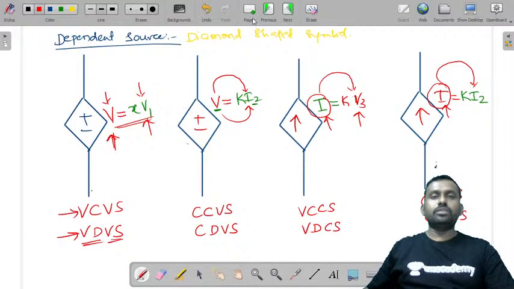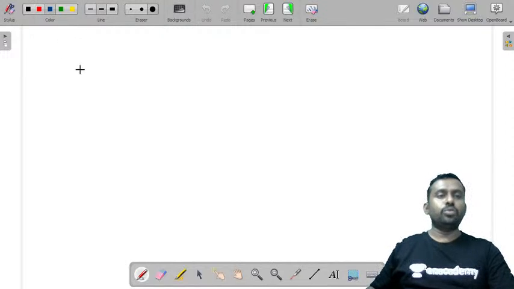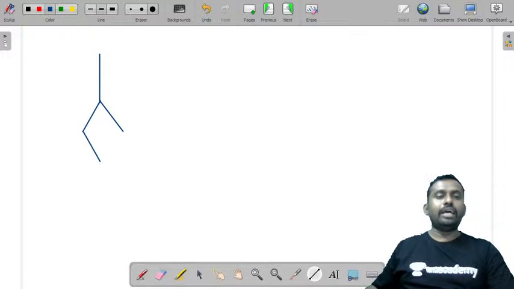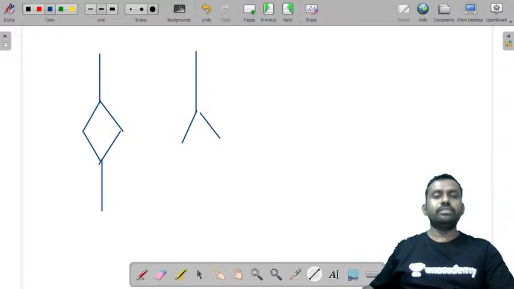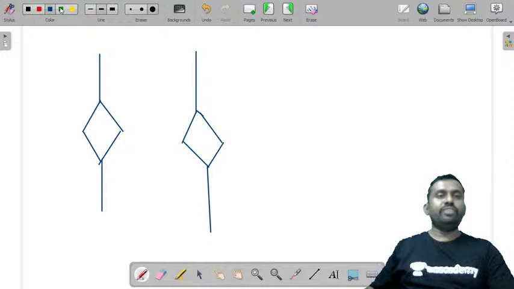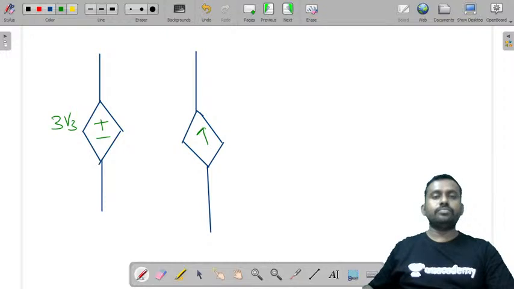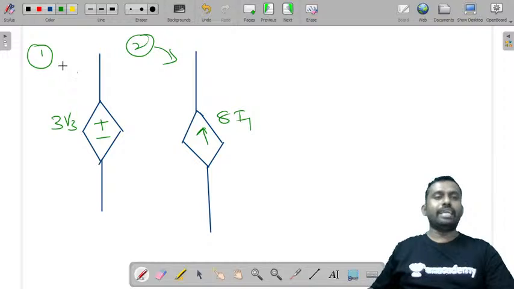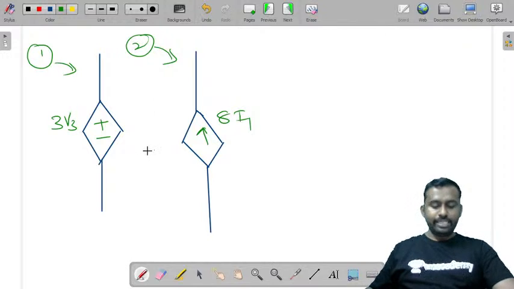Now I'll give you some questions and I want you to tell me what these sources are. Hope you are all ready for that. I'll give you some dependent sources and I'll ask you to tell me what they are. I'll just give you two. Now, if I tell you this as 3v3, and 8i1, what is the first one and what is the second one?